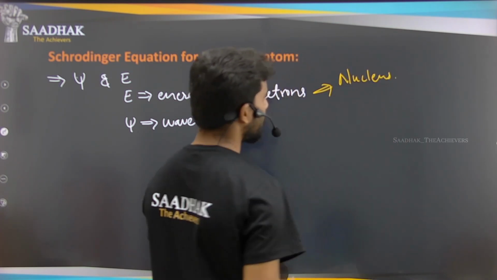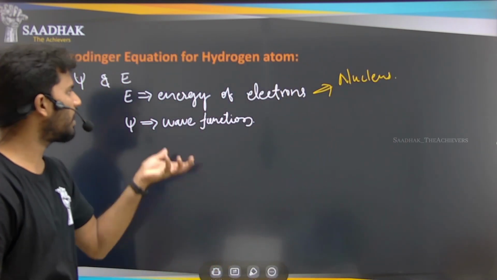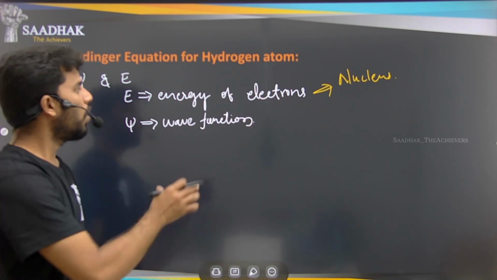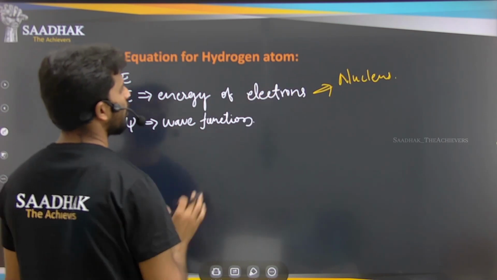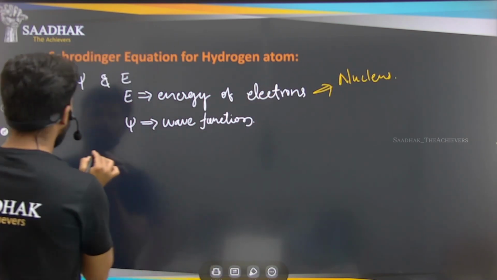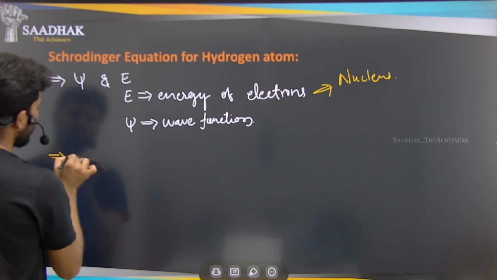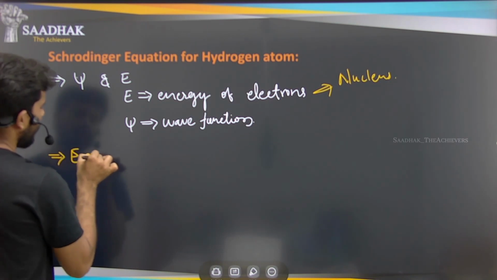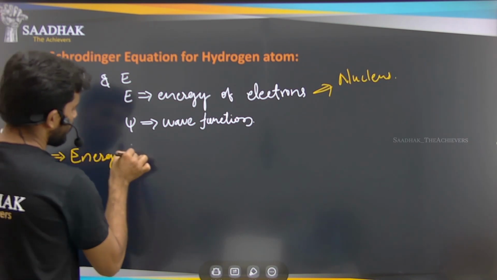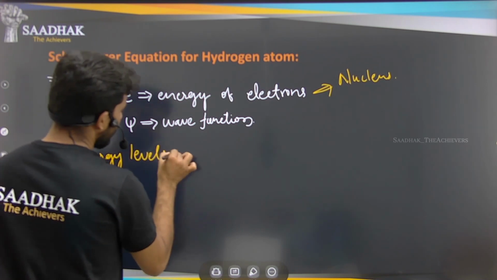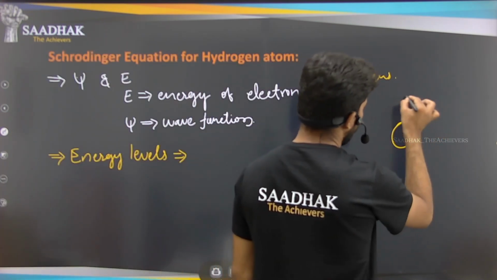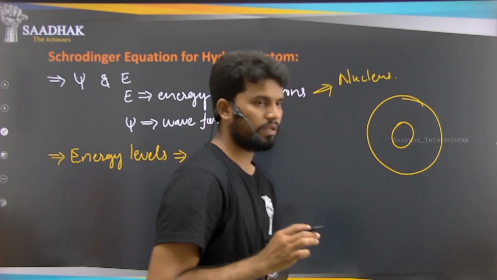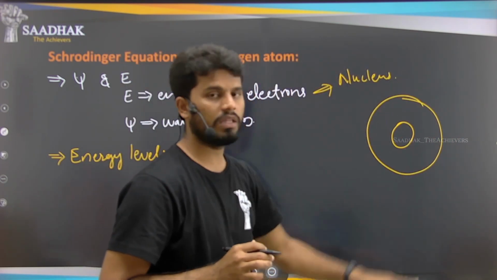అవునా? సో న్యూక్లియస్‌లో ఎంత ఛార్జ్ అయితే ఉందో దాని మీద డిపెండ్ అయ్యి మనకి ఎలక్ట్రాన్స్ ఉంటాయి. సో హౌ దీస్ ఎలక్ట్రాన్స్ ఆర్ రివాల్వింగ్, రైట్? What is the energy of these electrons? That is nothing but the energy of these electrons that will be explained by the energy levels. Energy levels means simply there are electrons. So this is our nucleus. So these are the electrons that we are supposing that electrons are rotating in this fashion.